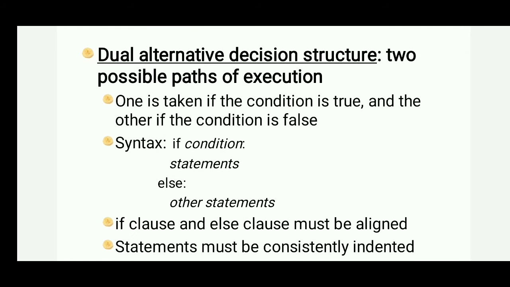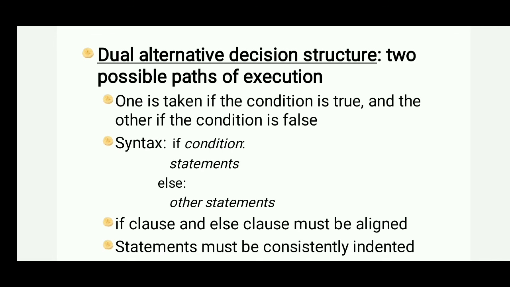Then dual alternative decision structures, with two possible paths of execution. Firstly, we have seen only if true or false. Now there are two things: what to do if the condition is true, and what to do if the condition is false. So there are two options, one for true and one for false. One is taken if the condition is true and the other if the condition is false.